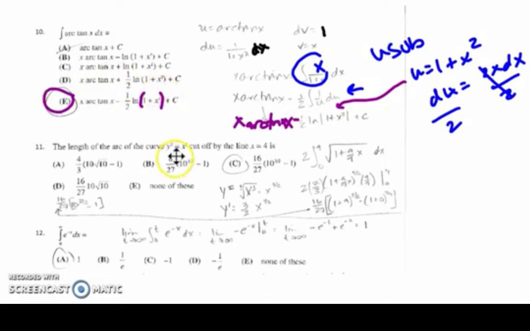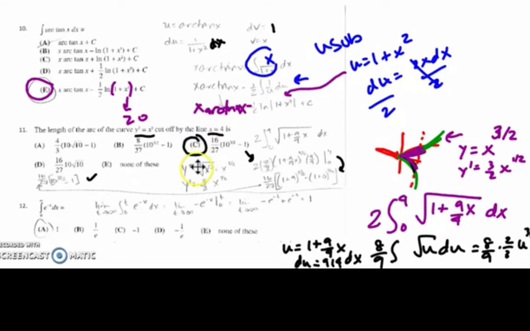and I'll take a moment to point out that they did not use the absolute value on 1 plus x squared, and you're allowed to do this only in the case where the expression cannot possibly be negative. So 1 plus x squared, since x squared has a domain of greater than or equal to 0, the whole expression then would be greater than or equal to 1, which is okay within the natural log domain.